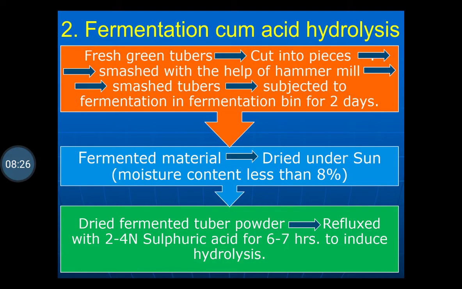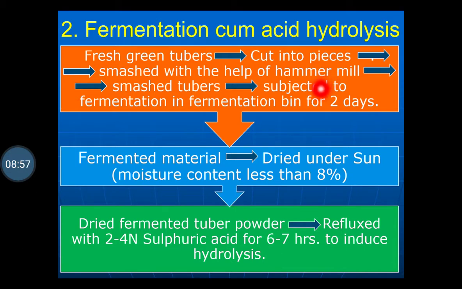Next method, the fermentation cum acid hydrolysis. In this case, first fermentation is done and then subjected to the acid hydrolysis. The fresh tubers are to be used for the extraction purpose. So the fresh tubers are taken, then cut into small pieces, and then they are smashed with the help of a hammer mill. Then they are reduced in size.